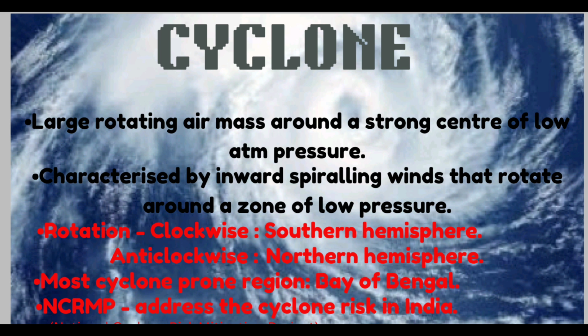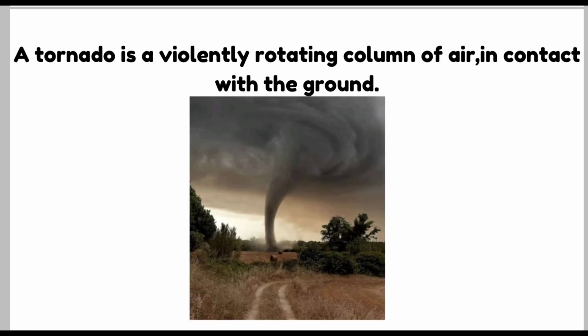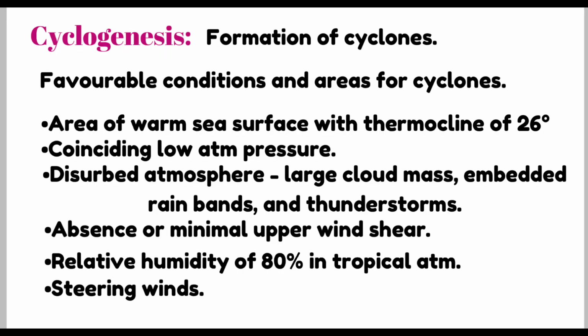The Government of India has initiated the National Cyclone Risk Mitigation Project, NCRMP, to address the cyclone risks in the country. Cyclones are known by different names in different parts of the world. They are known as typhoons in the Asian region and Pacific Ocean, hurricanes in the North Atlantic and Caribbean basins, tornadoes in the Guinea lands of West Africa and southern USA, willy-willies in northwestern Australia, and tropical cyclones in the Indian Ocean. A tornado is a violently rotating column of air in contact with the ground.